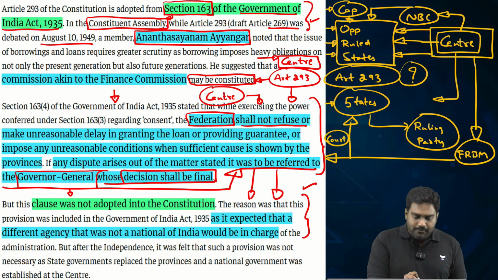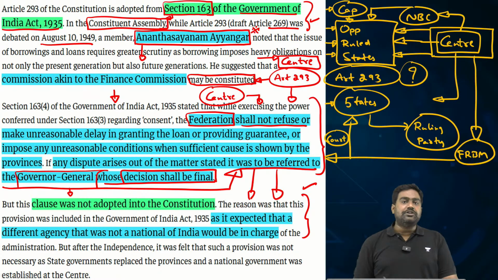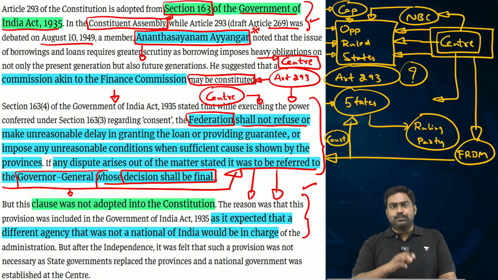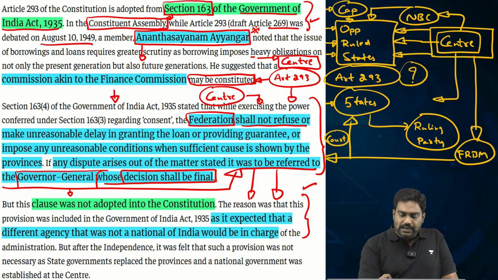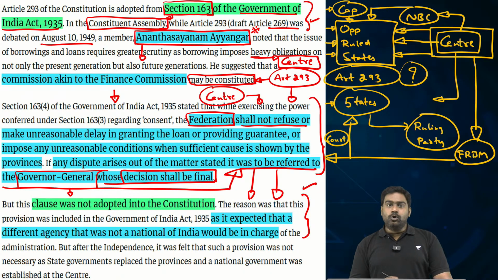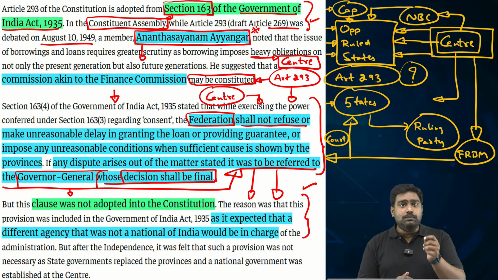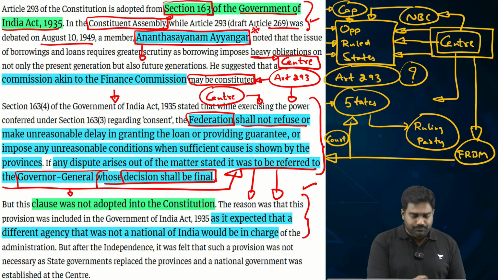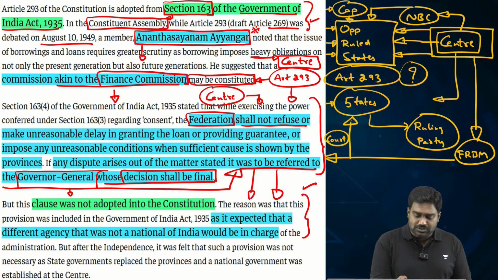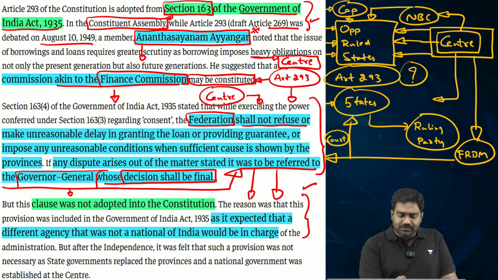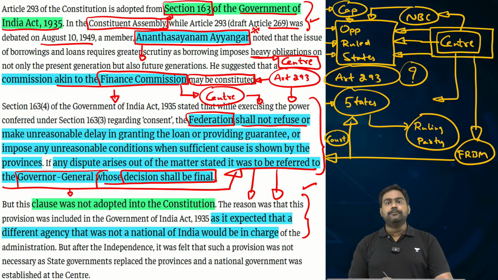One important member of the Constituent Assembly, Ananthasayanam Iyengar, pointed out that states should be given their own space, their own independence to raise loans. And of course, the center will have the regulatory control over it. But Iyengar suggested that there should be a body similar to the Finance Commission, maybe a constitutional body, which should take a call on these decisions instead of giving all these powers to the central government.